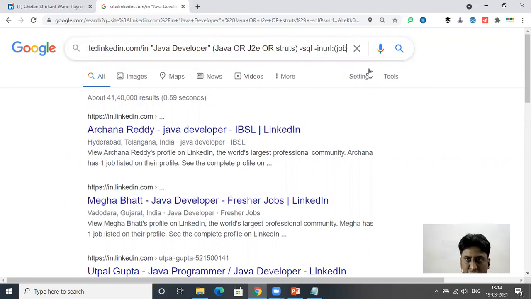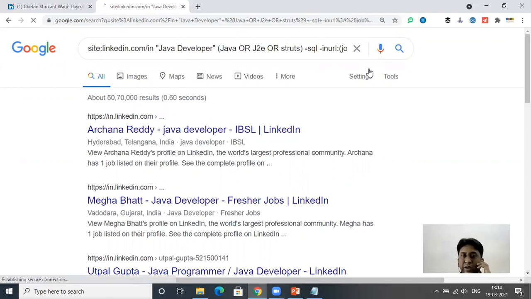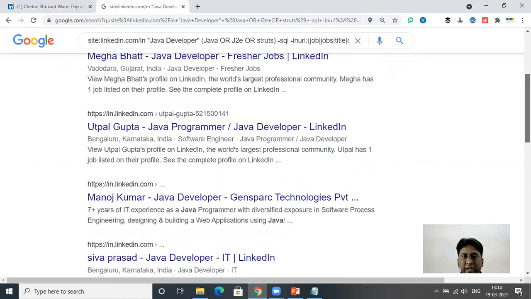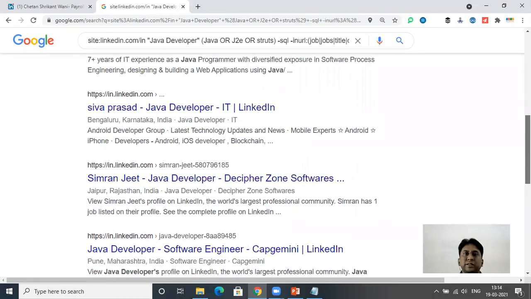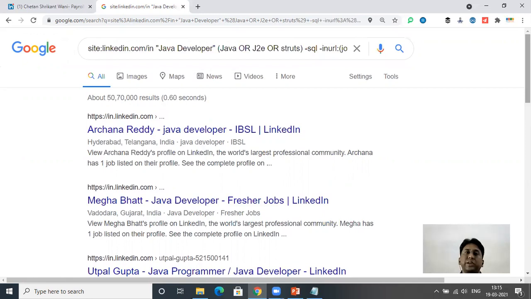Eliminate words such as job, jobs, title, company, page. This is the logic you have to use, that these might be the keywords where we will get an improper search. Now we have got a proper search of 50 lakh 70,000, where these keywords have been eliminated. So see guys, this is how you can extract resumes free of cost through LinkedIn via X-ray search.